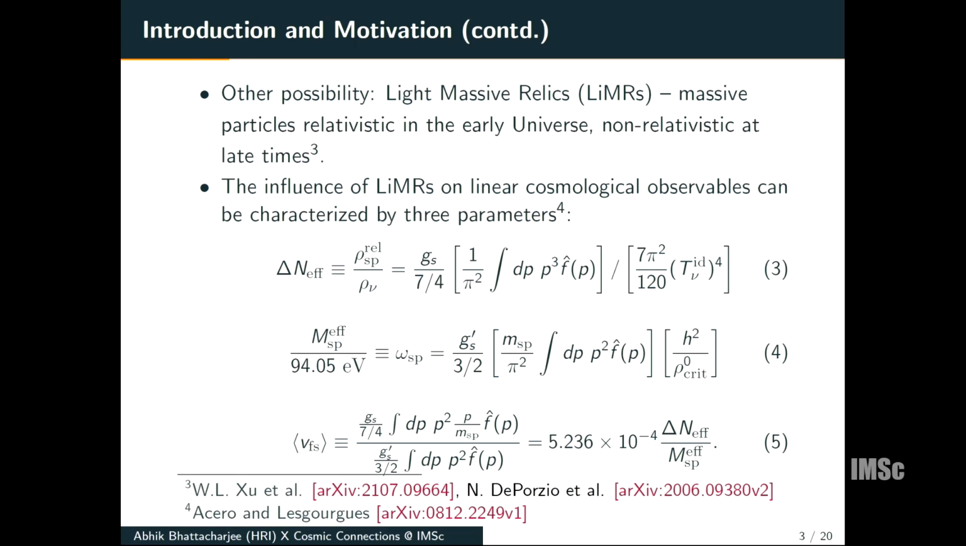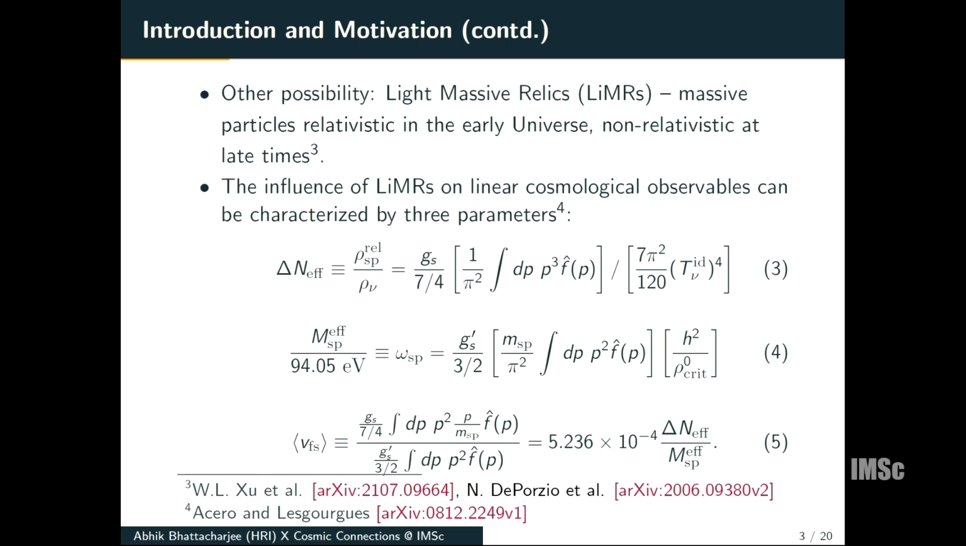The other possibility is that of light massive relics, massive particles which contributed to the radiation energy density in the early universe and to the matter density at late times. And forecasts for future experiments for thermally distributed scalar, vector, and Fermi-Dirac fermion relics have been performed by Linda Xu and others.